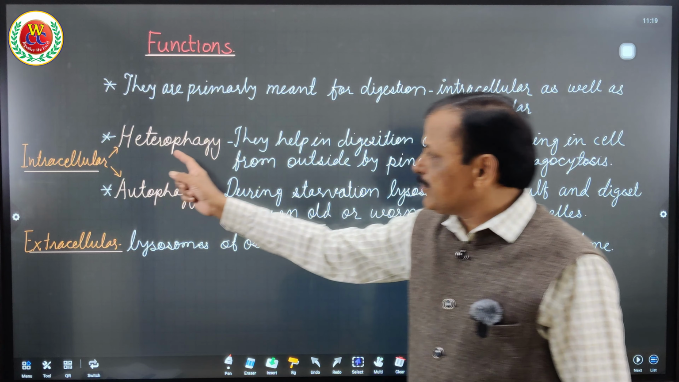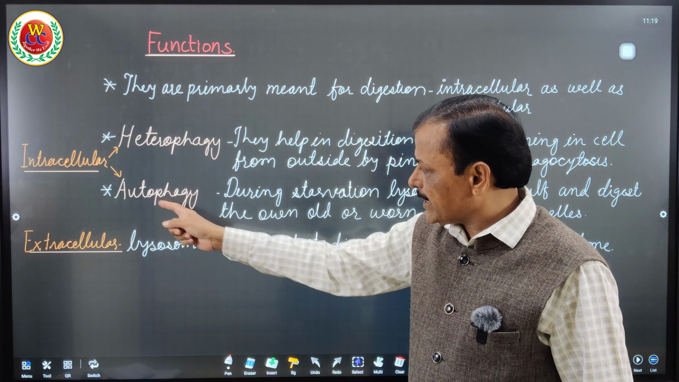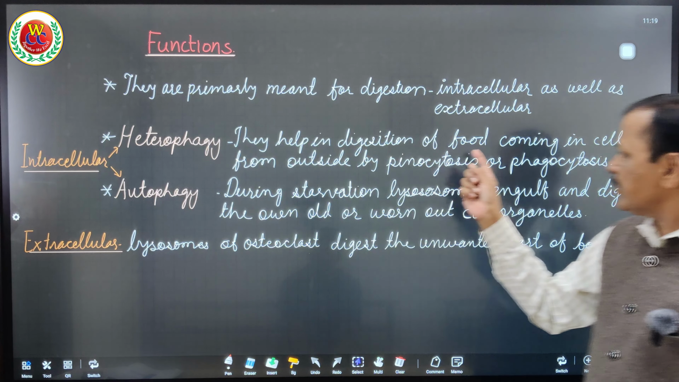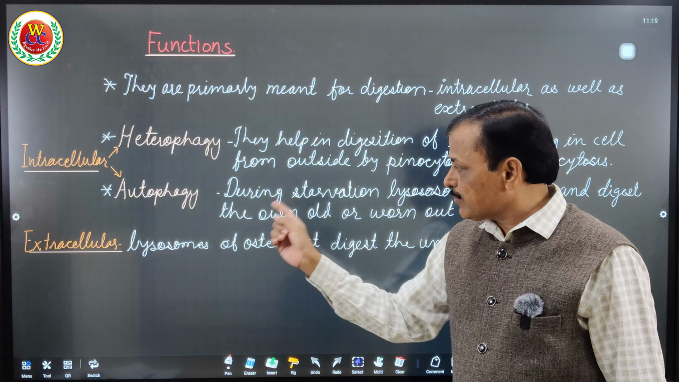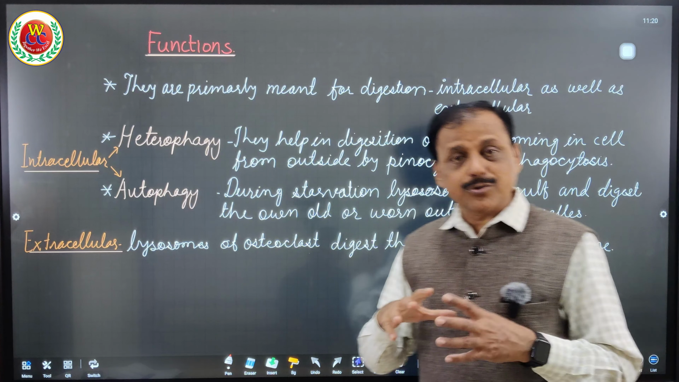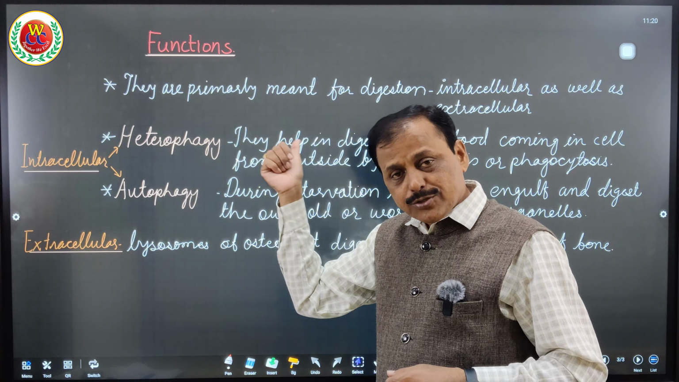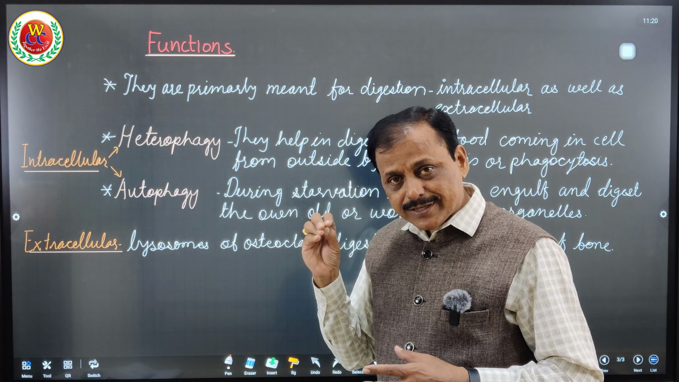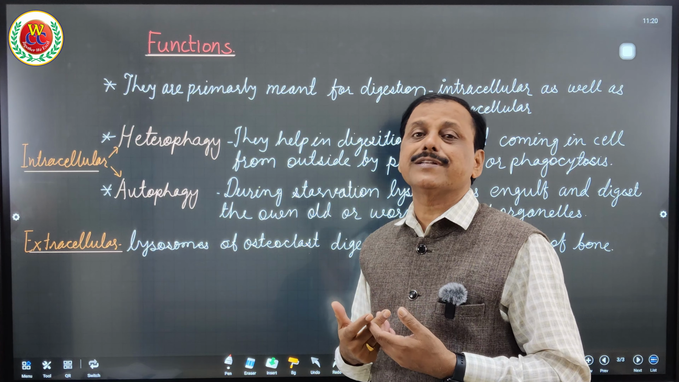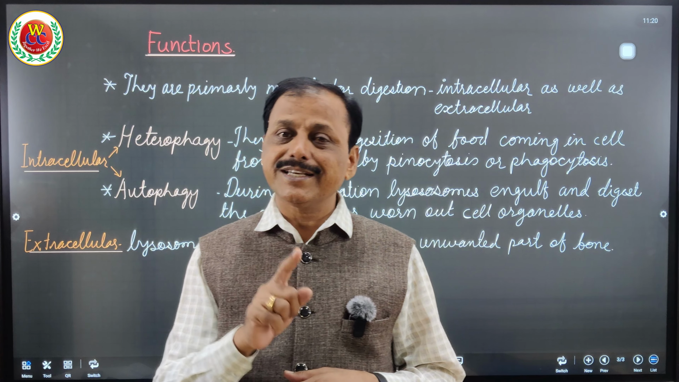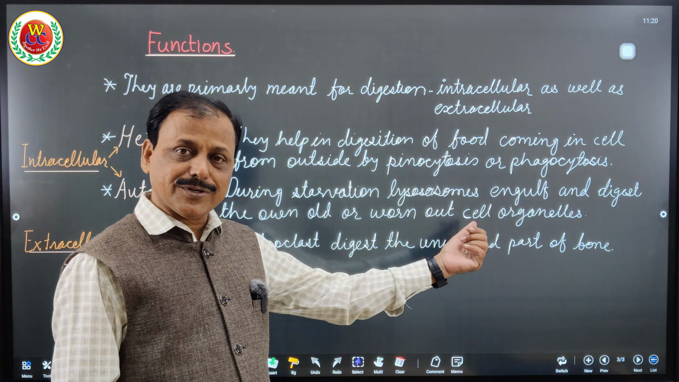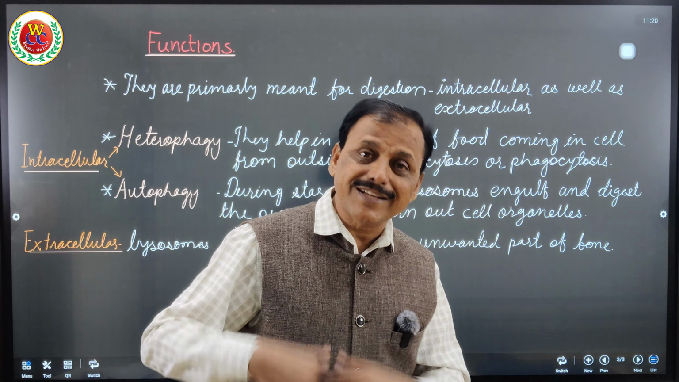It is written intracellular, that is heterophagy and autophagy. Hetero means coming from outside: they help in digestion of food coming into the cell. And autophagy means during starvation, auto meaning cell. In heterophagy, the food comes from outside, and in autophagy the cell's own organelles are digested. During starvation our cells need energy. By that time they start digesting organelles, meaning the cell provides energy to the body.